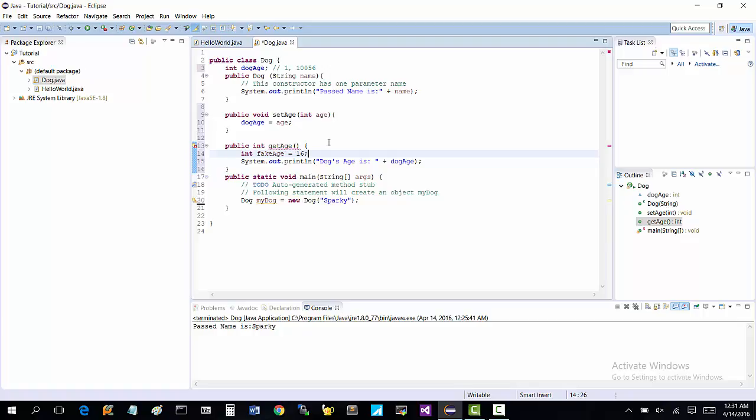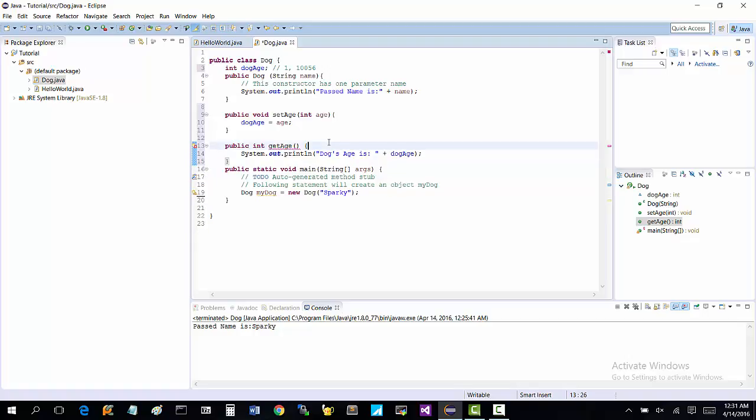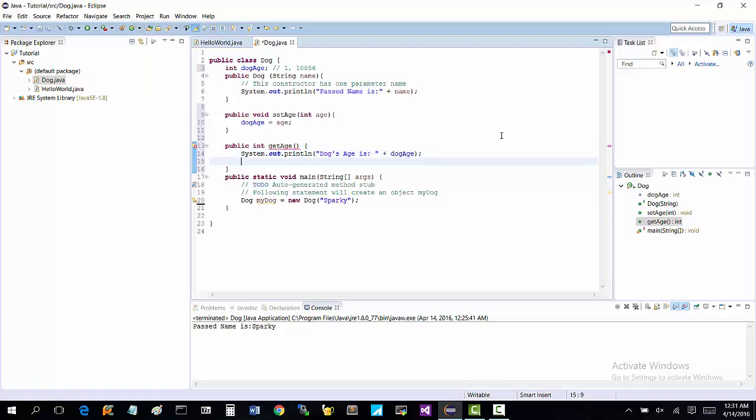It's not in the scope of the method, which scope just means its available range, meaning it can get to it, it can read it. So we'll just get rid of that. That's just a little snippet for your information there. So we're also going to return, because you have to return an integer here, dogAge.